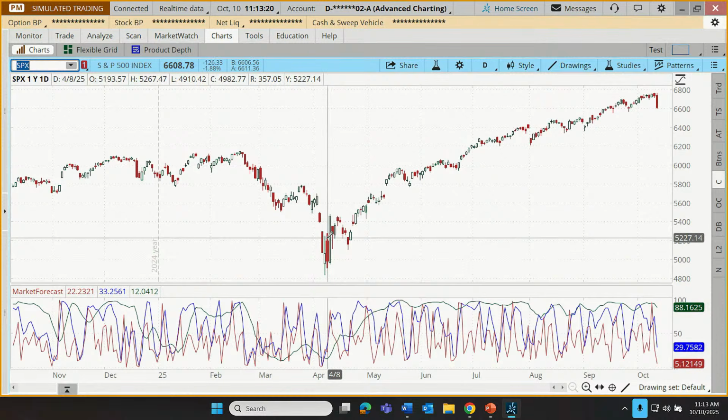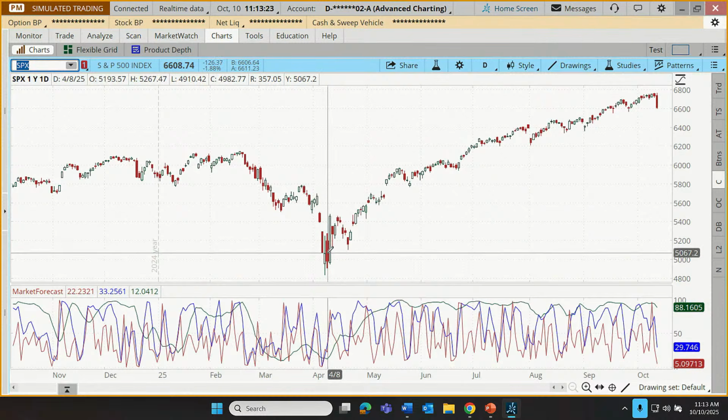Really, our biggest intraday move was this candle back on April 8th. This is the second biggest. This is the biggest one since that date. So it's been 6 months now since we've had a move of this size.